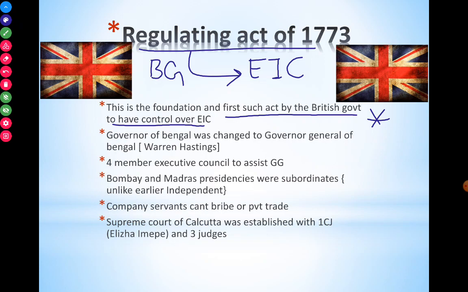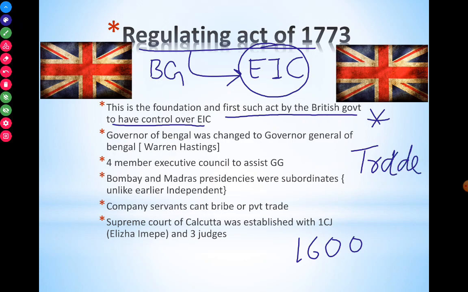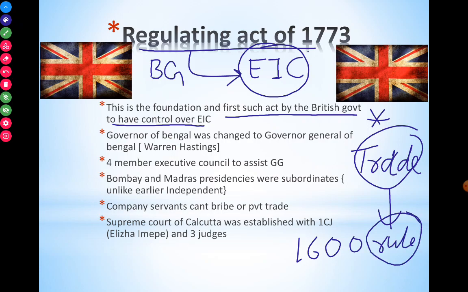See, even though we say the British came to India in 1600, we know that initially they came here for trading. The trading was conducted by the East India Company. Gradually the trading changed to ruling, and the foundation of this trade to rule was laid through this Act of 1773. Through this act, they first brought a regulation on the East India Company. Gradually, they brought big regulations and took complete control from the East India Company to the British government. So this is the first foundation and first act.